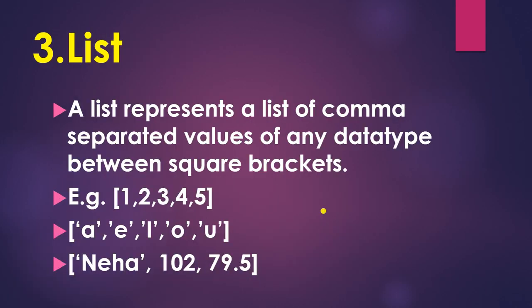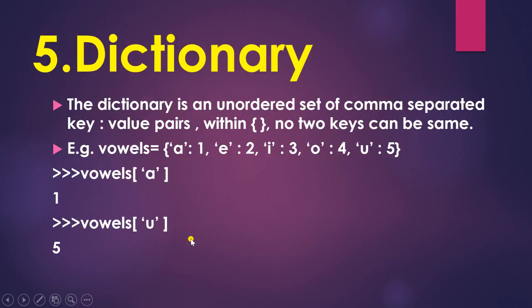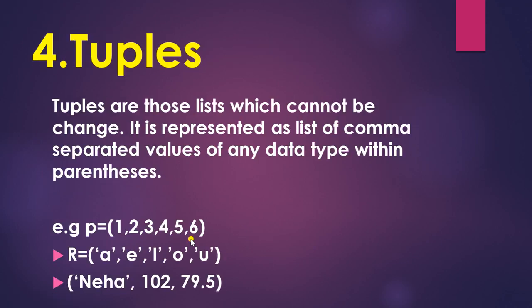Now next is a list. A list represents comma separated values of any data type between square brackets. Whatever lies in square brackets is a list, and it is separated by commas. Next is tuple. Tuples are those lists which cannot be changed. A list can be changed but tuples cannot be changed. It is represented as comma separated values of any data type within parentheses. Whatever you write in parentheses is a tuple, and the value of a tuple cannot be changed.